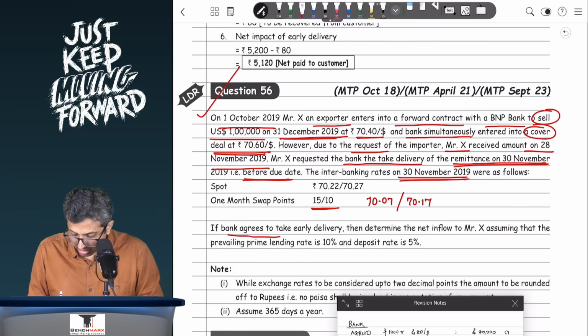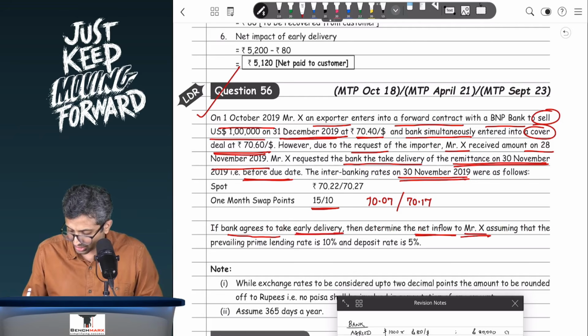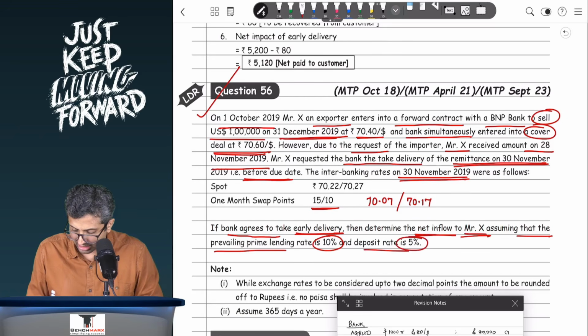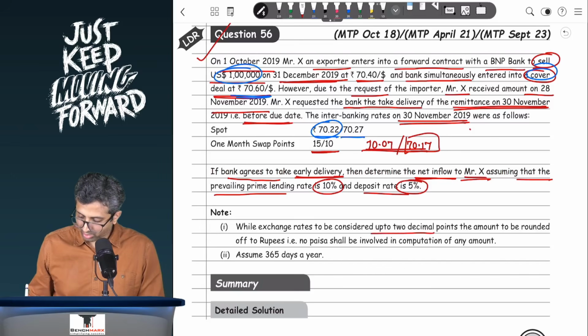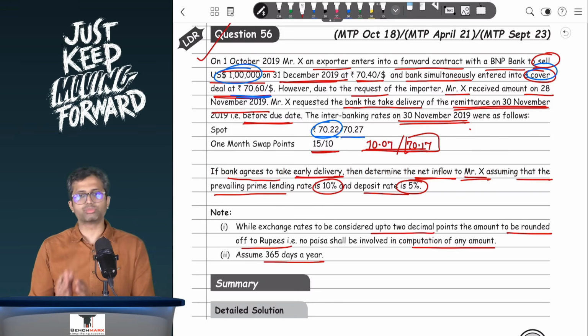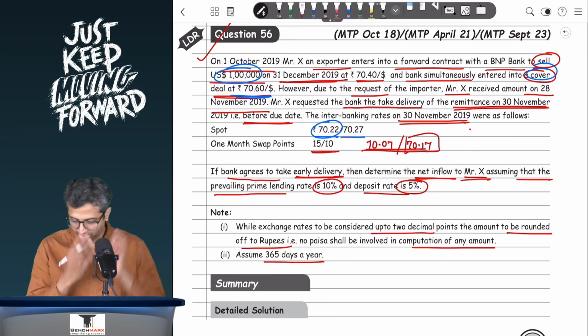If the bank agrees to take early delivery, again this was optional, but let's say the bank agrees to take, then determine the net inflow to Mr. X, assuming that the prevailing lending rate is 10% and the deposit rate is 1. We have been told that the exchange rates are to be considered to 2 decimal points and the amount to be rounded off to rupees. No paisa shall be involved in the computation of the amount, and assume 365 days in a year, which means we are not going to take the calculation in months, we will do the workings in days.